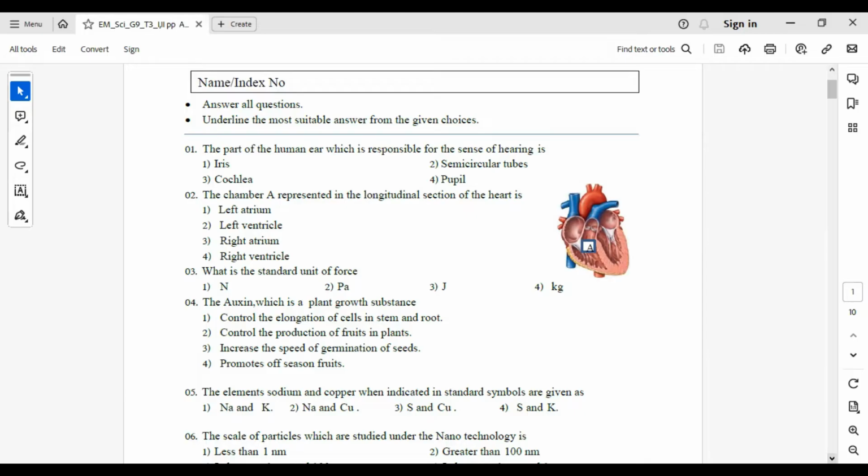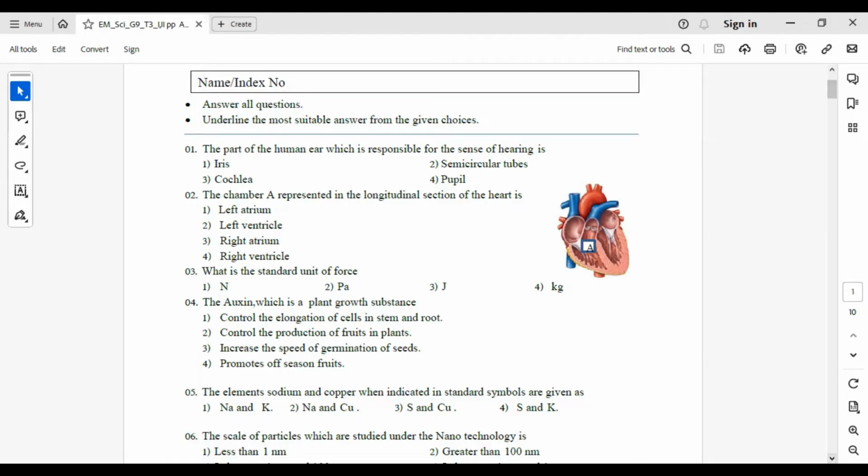Number 2, the chamber A represented in the longitudinal section of the heart is answer number 4, right ventricle. The upper chambers are atria and the lower chambers are ventricles. So this part is the right ventricle.